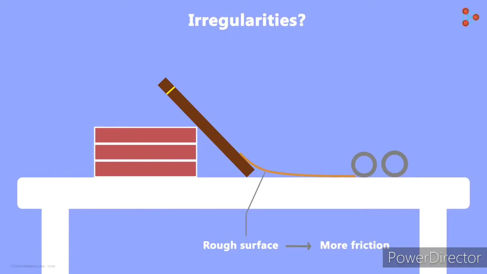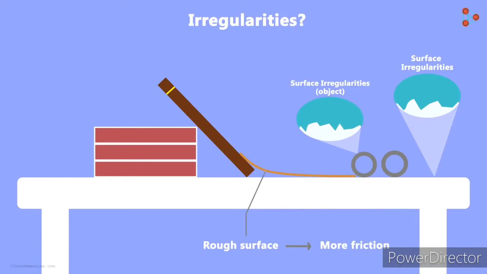Now, even though the table looks smooth, if we zoom into the surface, we will see the surface irregularities. Even the surface of the object has irregularities. Though they are minor, they still exist. Now the irregularities on the surfaces lock into one another. So whenever we have to move an object, we need to overcome the irregularities.